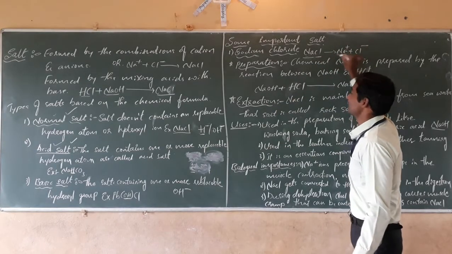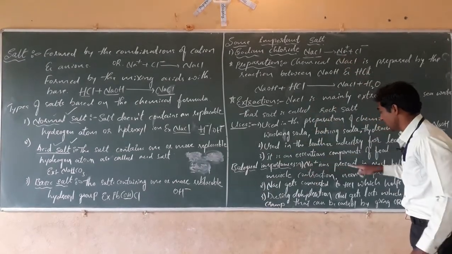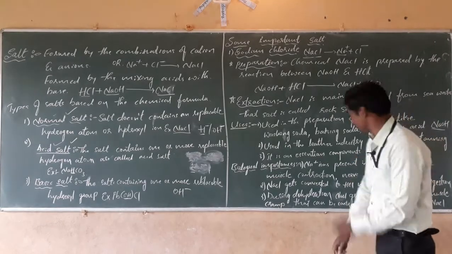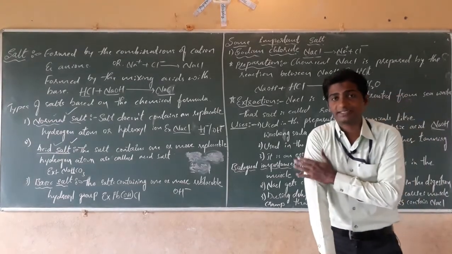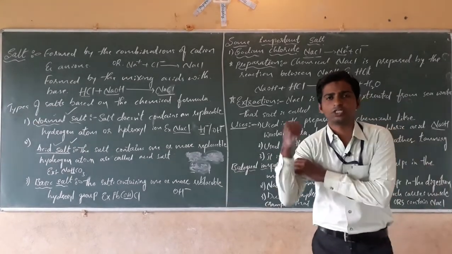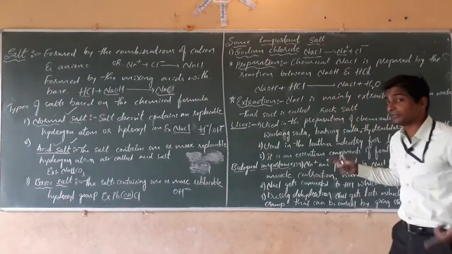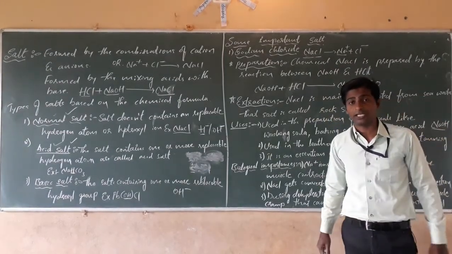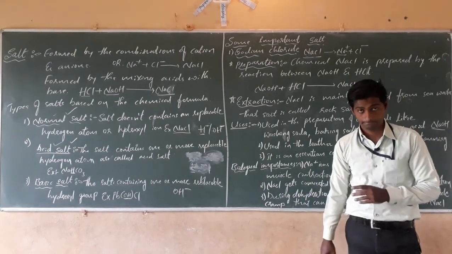The sodium ion present in sodium chloride helps in muscle contraction. Whatever muscles contract, it is due to the presence of sodium ions. If sodium ions are not present in our body, what happens? The muscles will not show any contraction or any movement, isn't it?